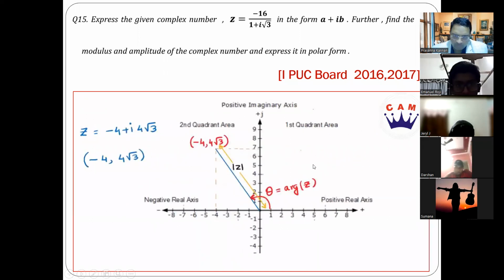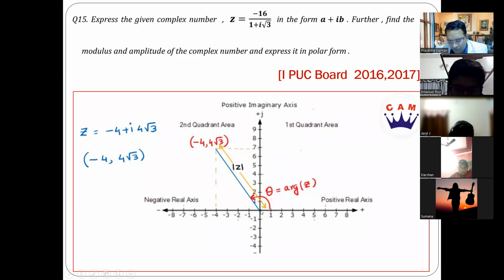Now I want you to understand, visualize, how it is going to be in the Argand plane. So this is your Argand plane. This need not be presented in the exam, but I just wanted you to understand it better. This is the positive real axis, negative real axis, positive imaginary axis, and down will be your negative imaginary axis. The point that we are talking about is minus 4, 4 root 3. So minus 4 will be along the negative real axis and 4 root 3 will be the height. 4 root 3 is almost 6.9, right? So that's where the complex number is.